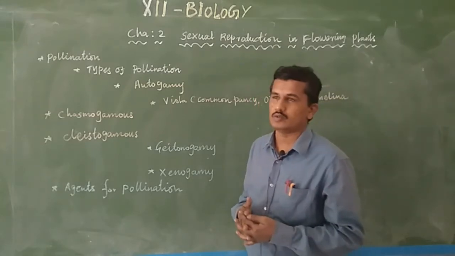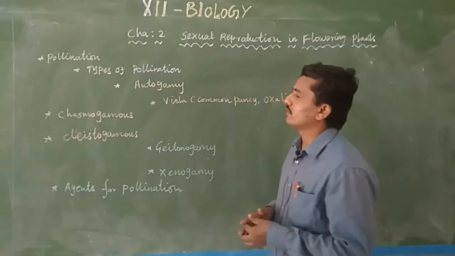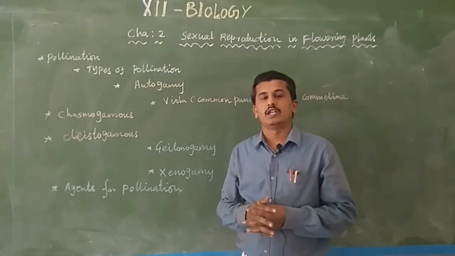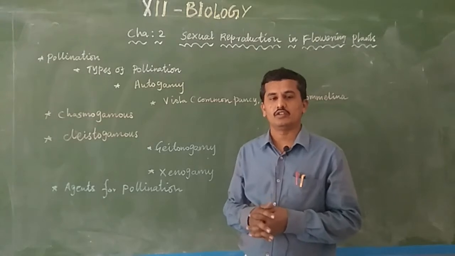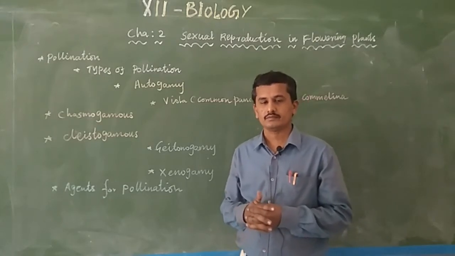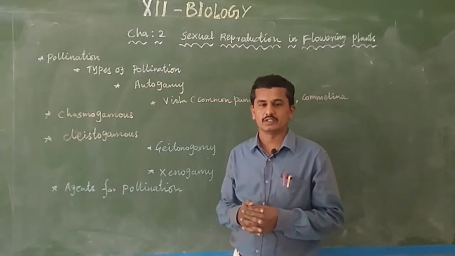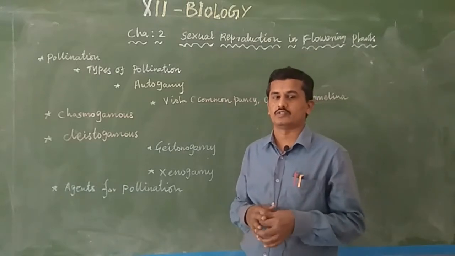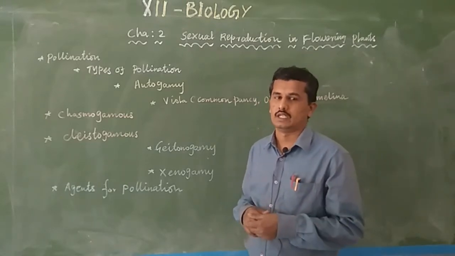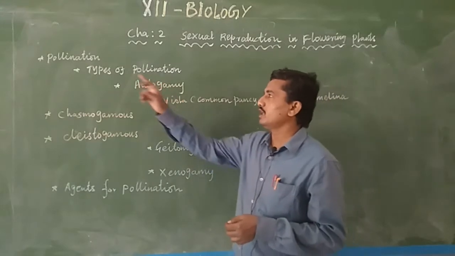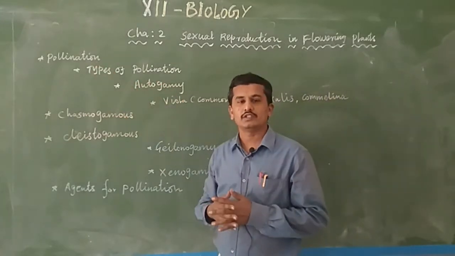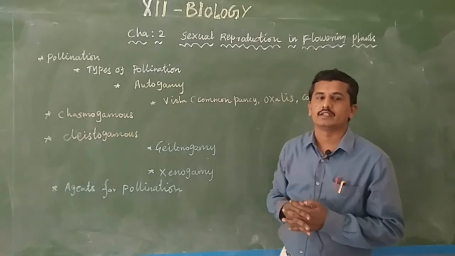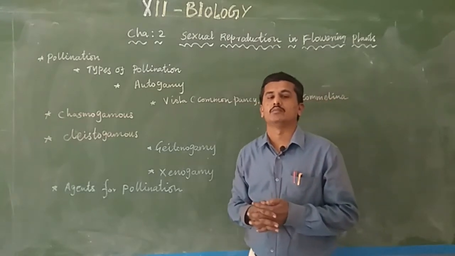Today, chapter 2, sexual reproduction in flowering plants. In this lesson, we learn pollination, what is meant by pollination, the kinds of pollination, and cleistogamous and chasmogamous flowers, and so on. First, what is meant by pollination? Pollination is nothing but the transfer of pollen grain from anther to stigma.